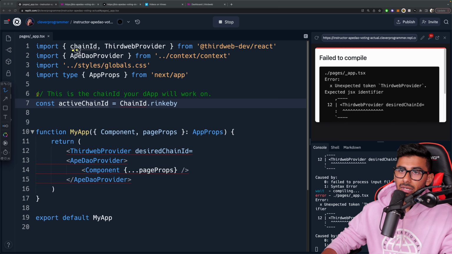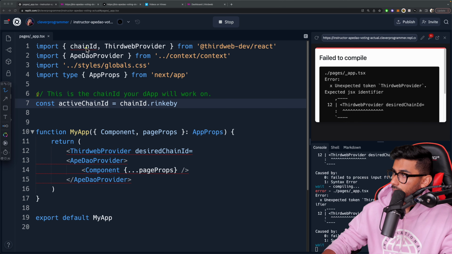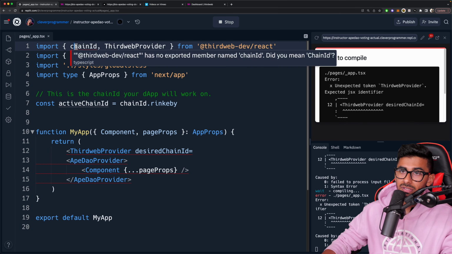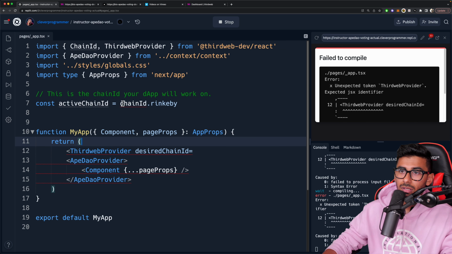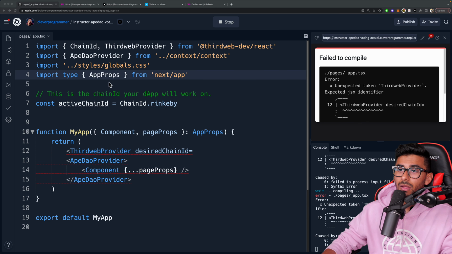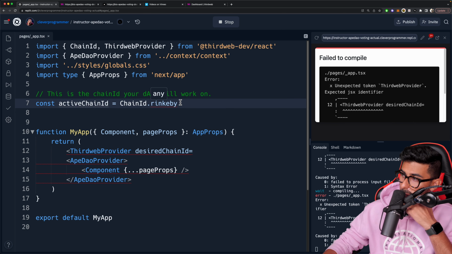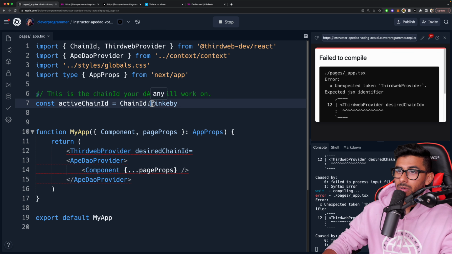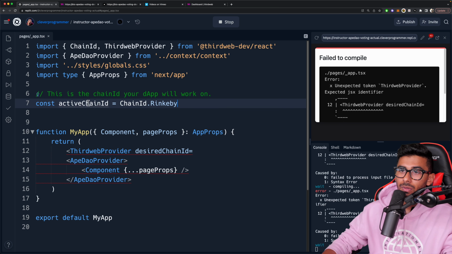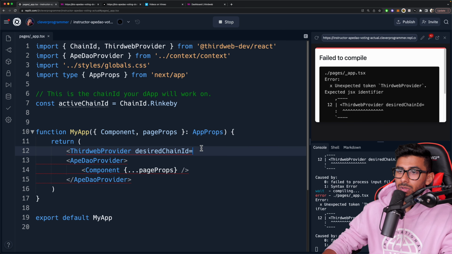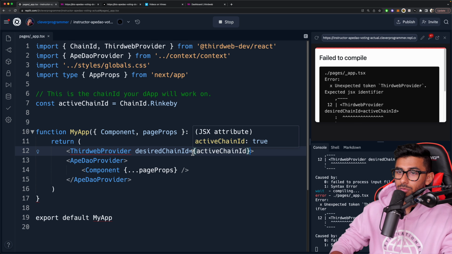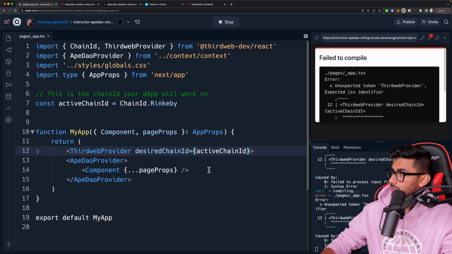Okay, so basically from our chainId. Oh, let's go ahead and go small c here. Actually, it's a capital C that we're importing. So capital C here. Okay, so now we're importing Rinkeby. That will get us access to the Rinkeby network. Make sure you do it with a capital R. Okay, there we go. So we're going to say our desired chain ID is this, and we're going to put it in squiggly brackets so it knows we're referring to some JavaScript here, activeChainId.